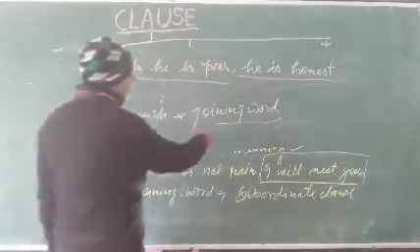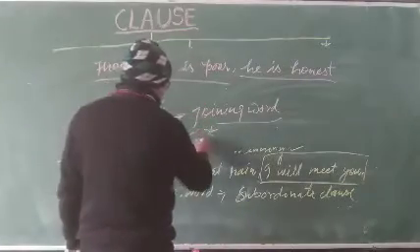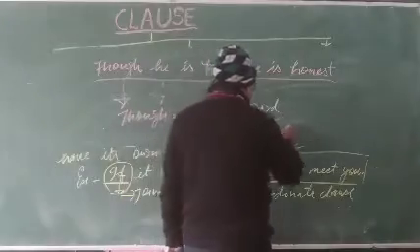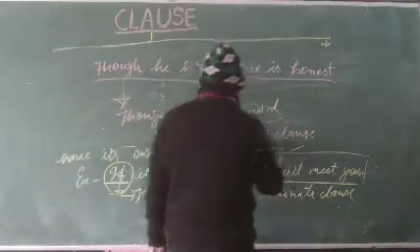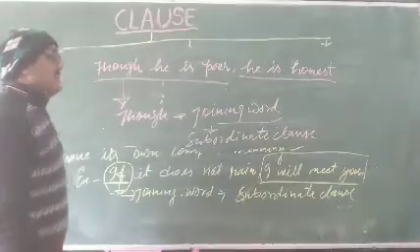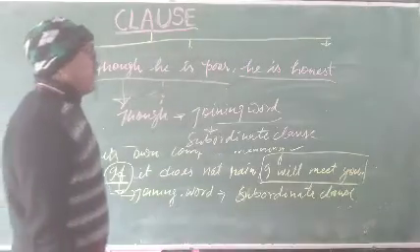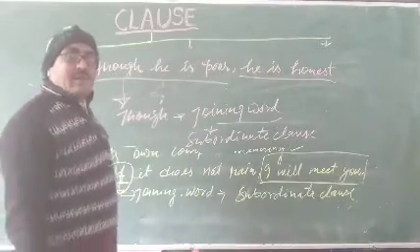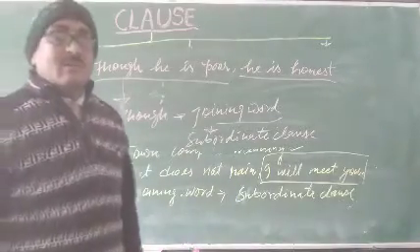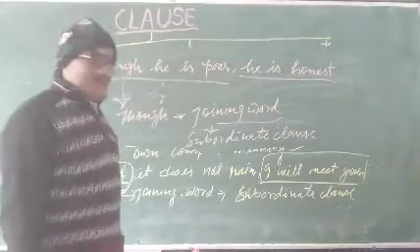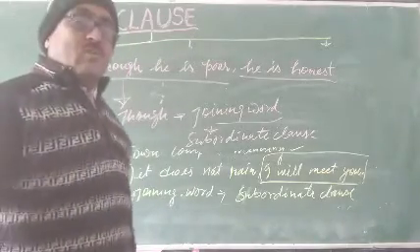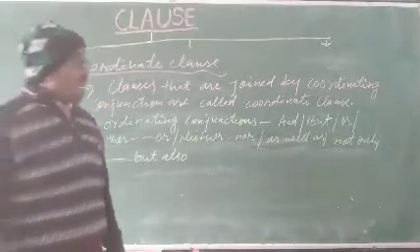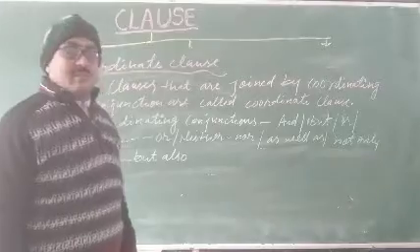That is why this part of the sentence is called a subordinate clause. I think it is clear to everyone. You understand what a subordinate clause is? And now I hope you understand well what a principal clause is and what a subordinate clause is.